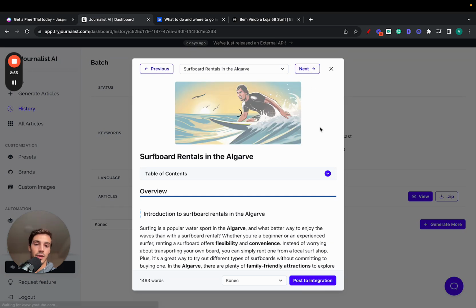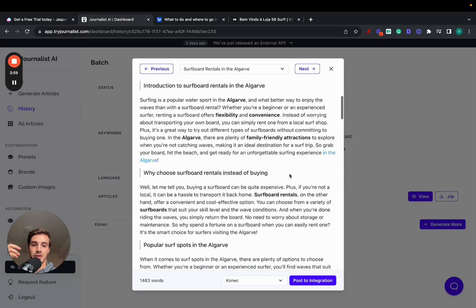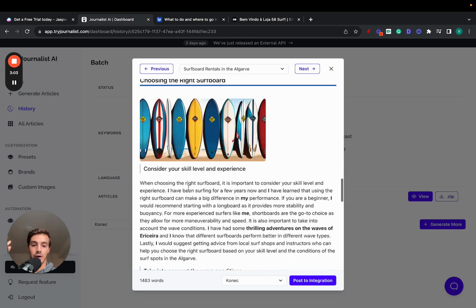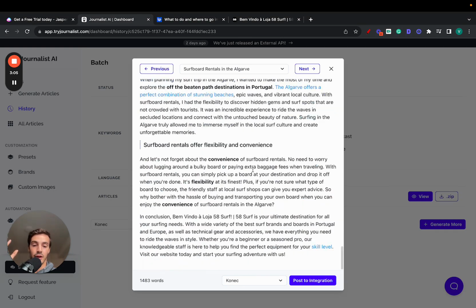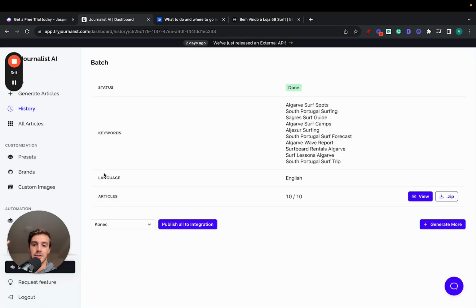Again, all this is generated with AI. The featured image, the table of contents, the content on here, the internal links, the external links, the in-article videos, the in-article images, all this generated with AI, right? Now, if you're not a fan of AI images, you can, of course, use your own images, custom images, or you can use some stock photos or Google license-free photos. I'll go over exactly all these ones in just a second.